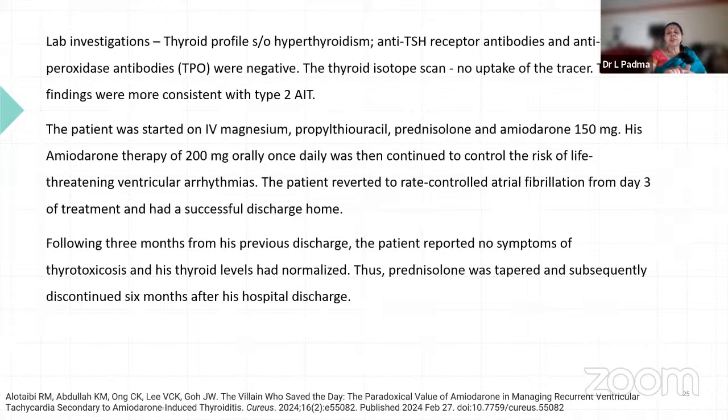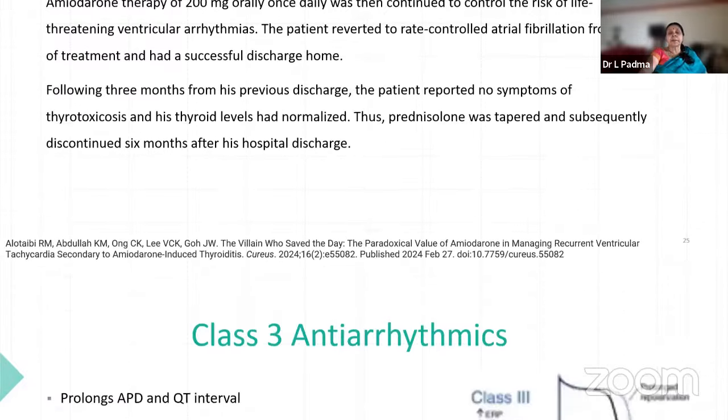Following 3 months after discharge, the patient reported no symptoms of thyroid toxicosis and thyroid levels were normalized. So prednisolone was tapered and subsequently discontinued after 6 months. Why? Because prednisolone, if not discontinued, has several side effects like peptic ulcer, delayed wound healing, hypertension, diabetes, and also osteoporosis. These are a few of the problems, apart from local toxicities, etc.